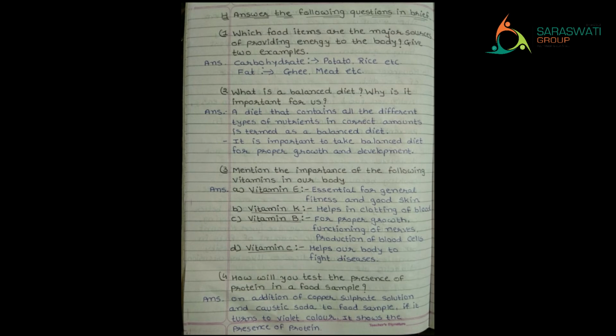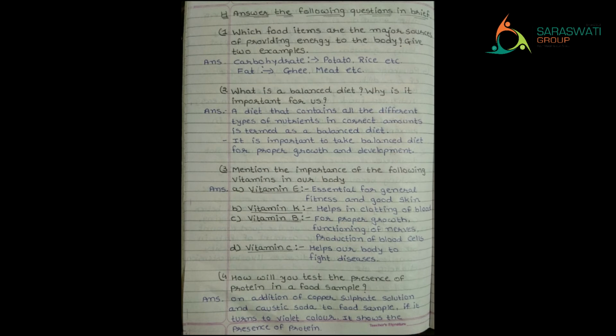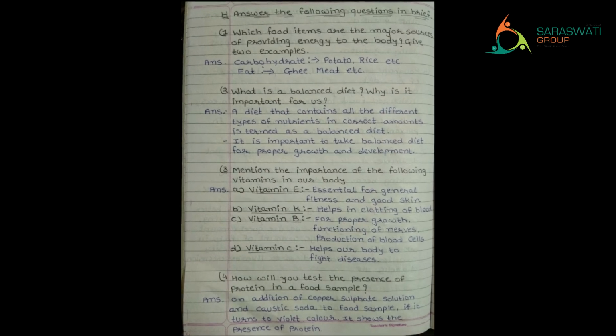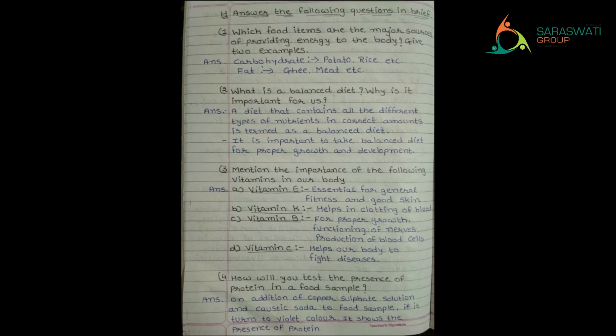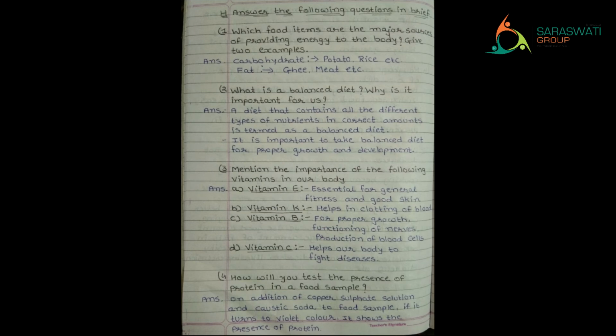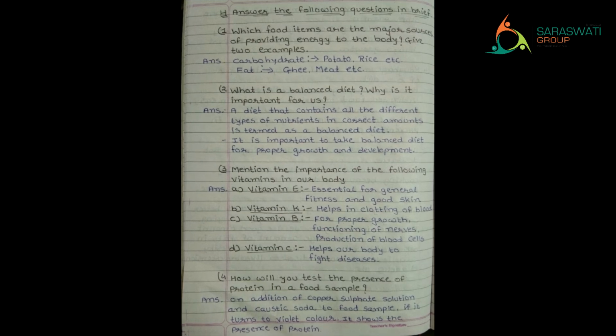These are the two names of chemicals, copper sulfate and caustic soda. That means if the food sample turns violet, it is showing the presence of protein. That means if you take a food sample to which you add caustic soda plus copper sulfate, and if that food turns violet, that means it has a good amount of protein.